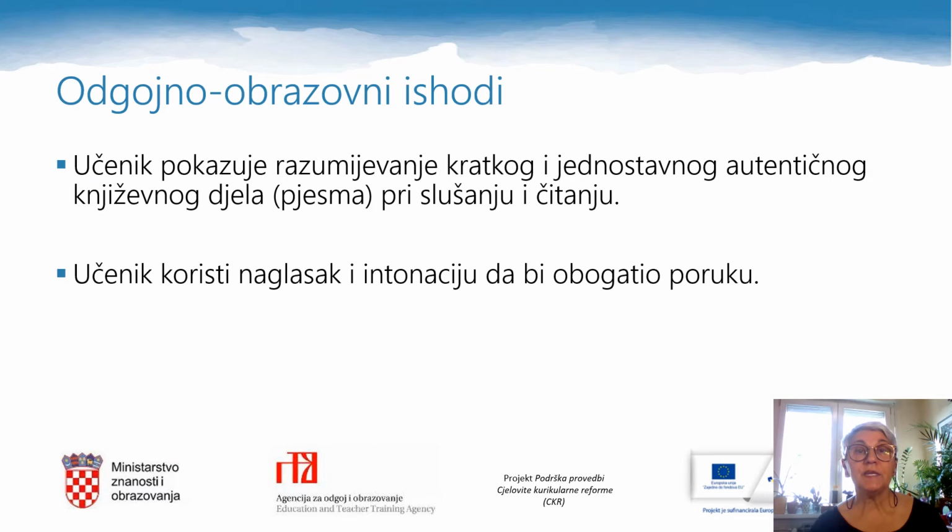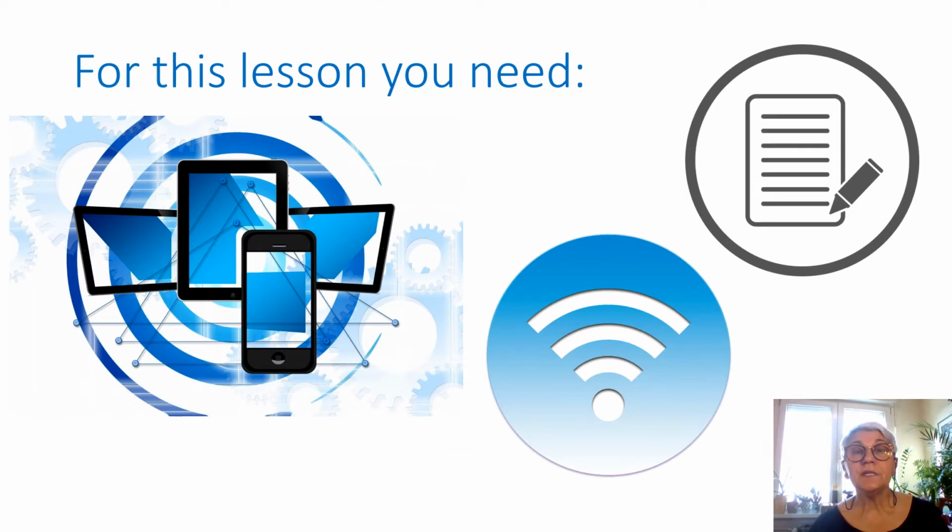By the end of today's lesson, you will be able to understand a short, authentic text, a poem, and you will be able to read aloud that poem and use the accent and the intonation to enrich your message. For this lesson, you need a device with a reliable internet connection and you need your notebook and your pencil to make notes during the lesson. If you have all you need, let's start.